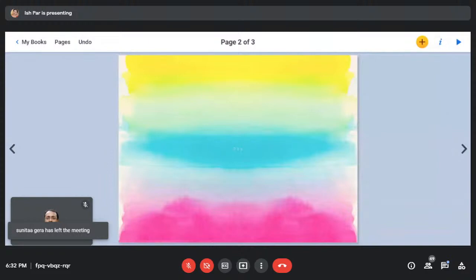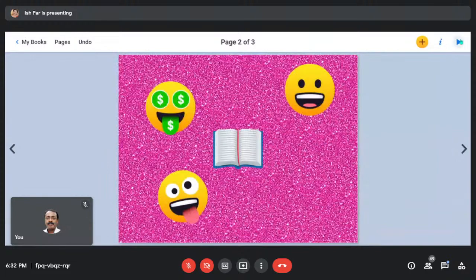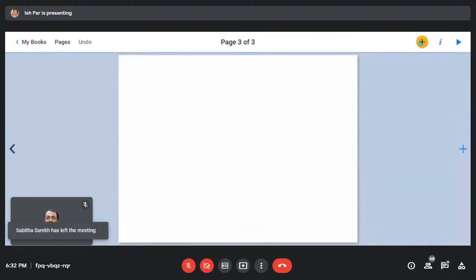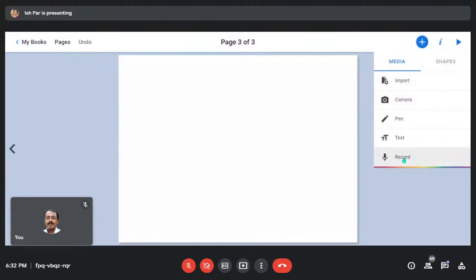Now let's come to the other tool, which is the comics tool. I'll be teaching you the comics tool again in a new book, because then there is one section more added into the comics and graphic one. Let me finish this third page as fast as I can. Okay, I'll import.